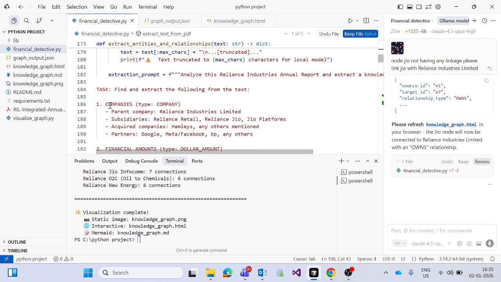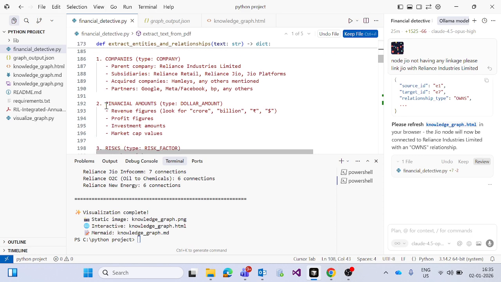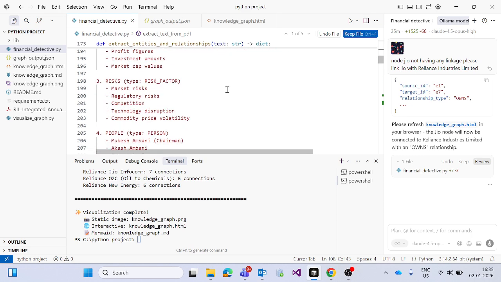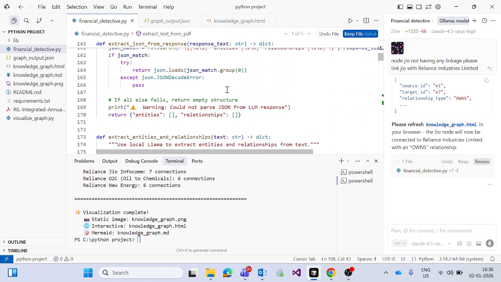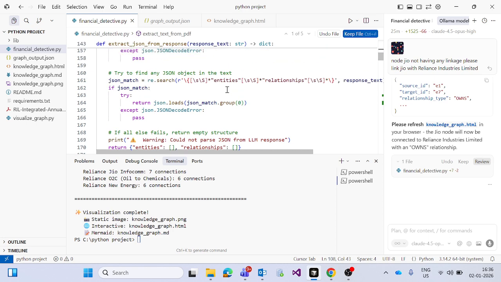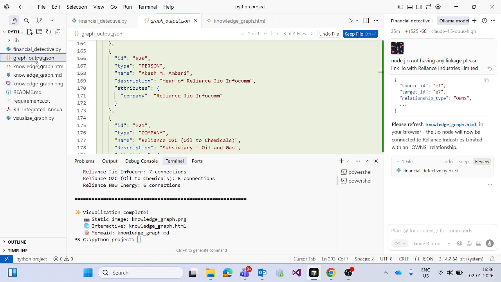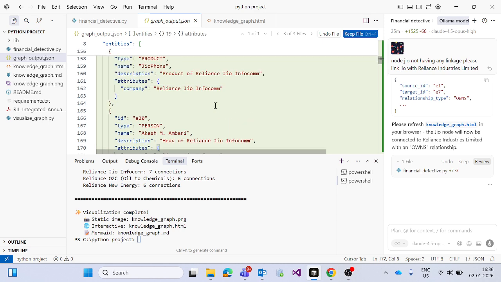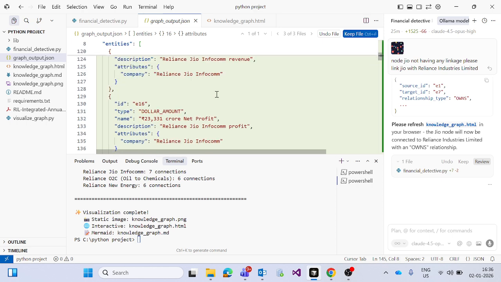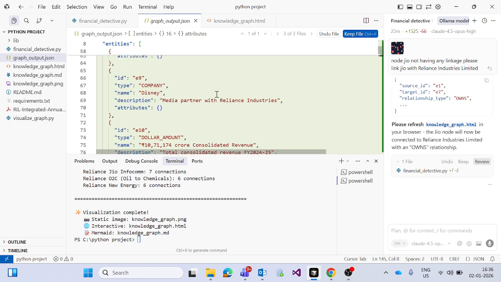This is our prompt, which extracted the report data from the PDFs, and this is the graph JSON output created for creating the knowledge graph.